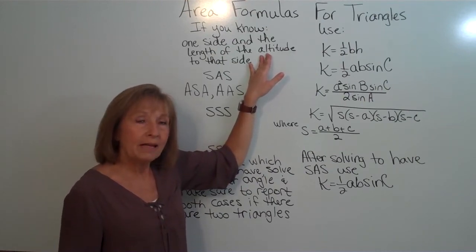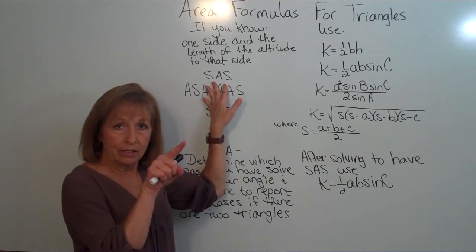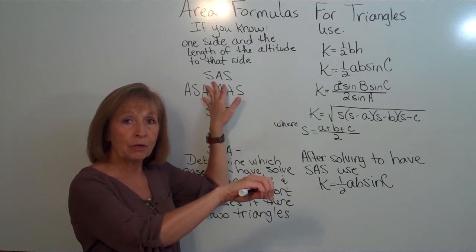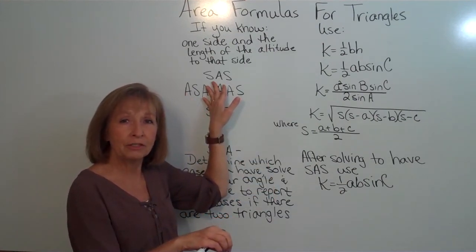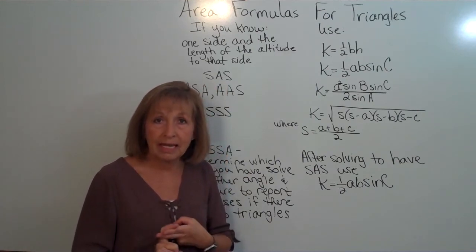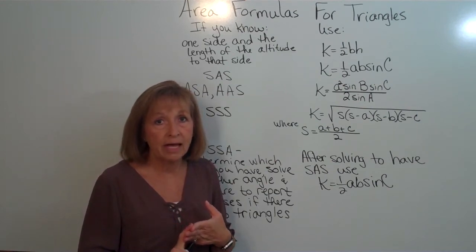Now, what if you have the information where it's side, angle, side? So remember with side, angle, side, as we're coming from information we don't know around the triangle to information that we do know, then I would know a side, I would know the angle, and then I'd know another side right away. That would be your side, angle, side.